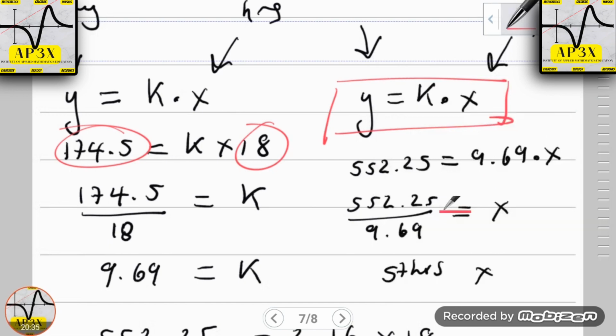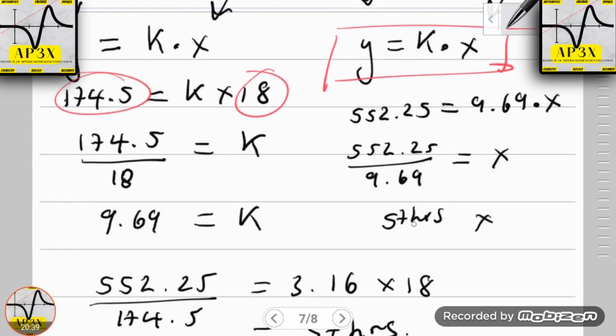and so dividing then by 9.69 gives us the value of x to be 57, or approximately 57 hours. It's about 56.9, rounded to about 57 hours approximately. So therefore, that is the amount of hours required to work this.